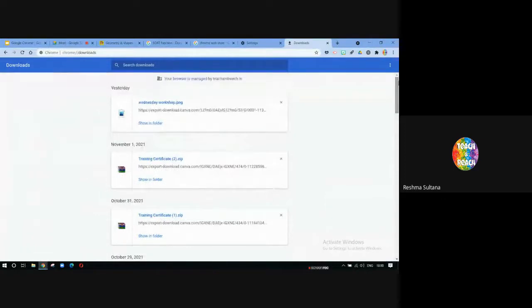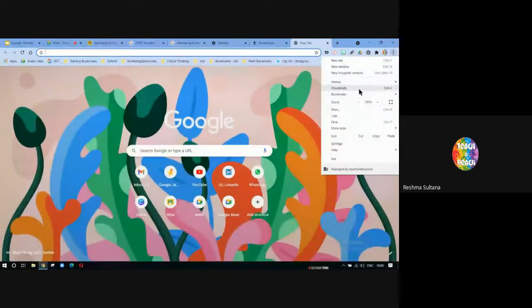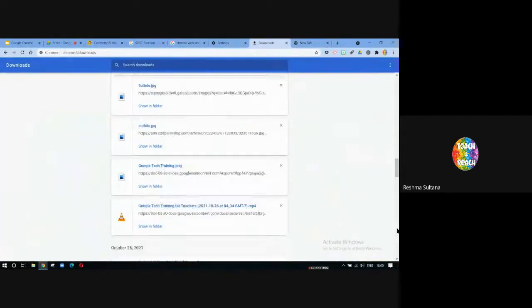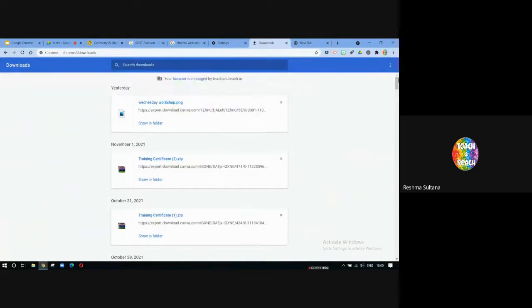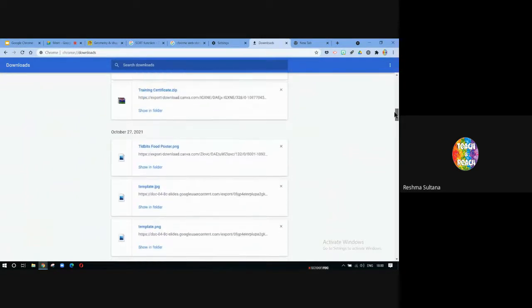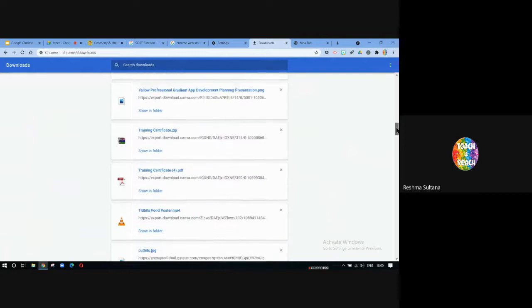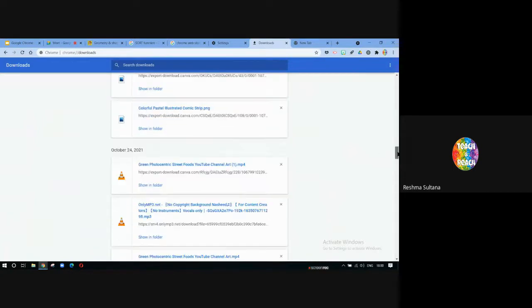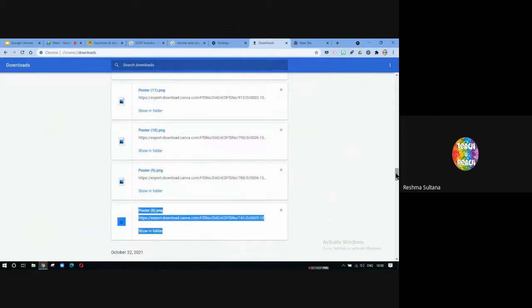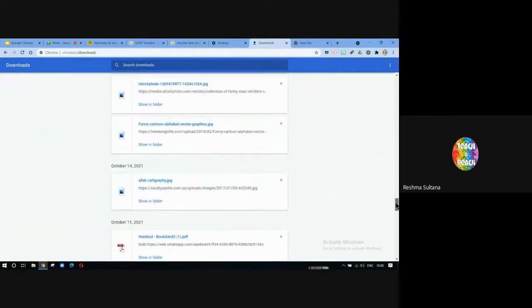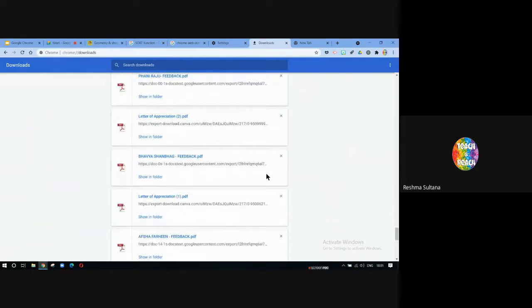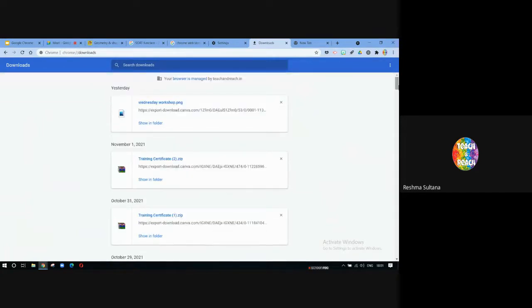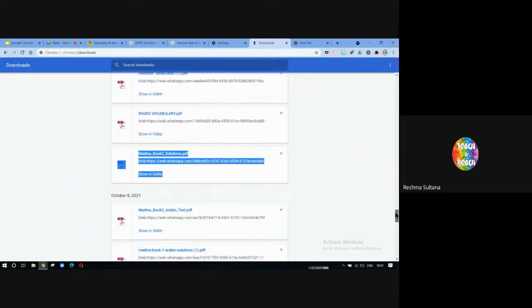Whatever you download from the internet, all you have to do is press Control J or go to the three dots, downloads, and you'll find all the downloads you've been doing. If you have deleted that download, it will show with a strike through. Let's see if there's anything that I've deleted. I can just keep going down. If I've deleted any downloads, it will show me with a strike. Probably I haven't deleted anything in the recent past. But if anything is downloaded, deleted and downloaded again, then you'll find a strike through. Otherwise, this is how you find all the downloads.